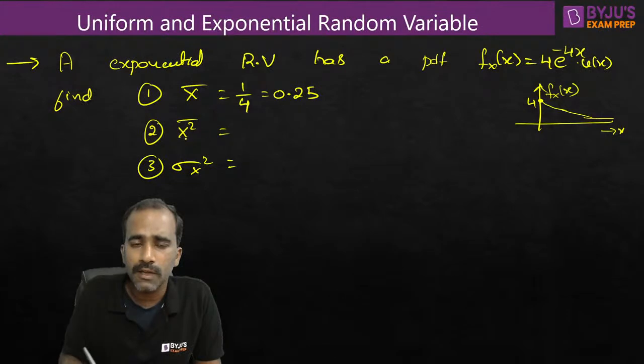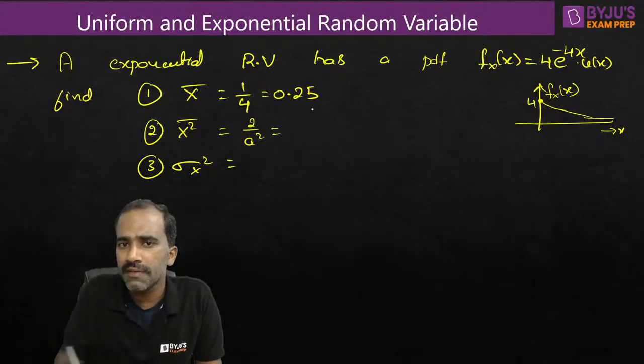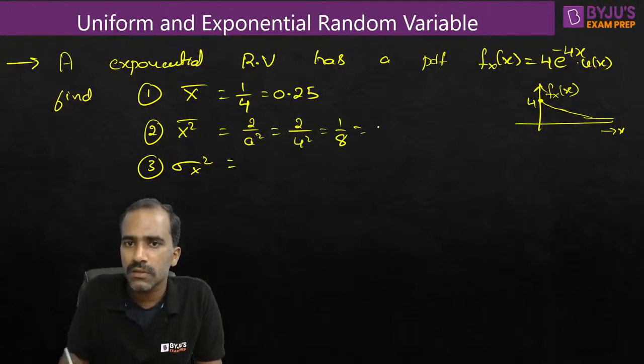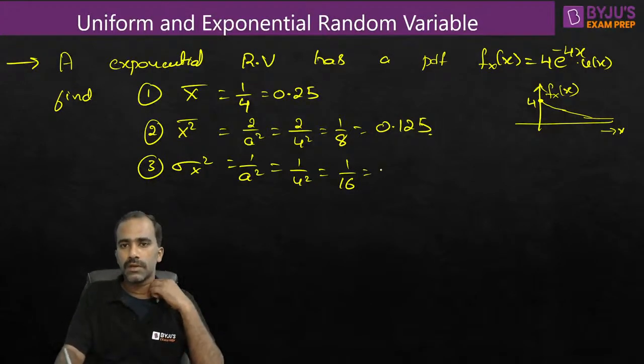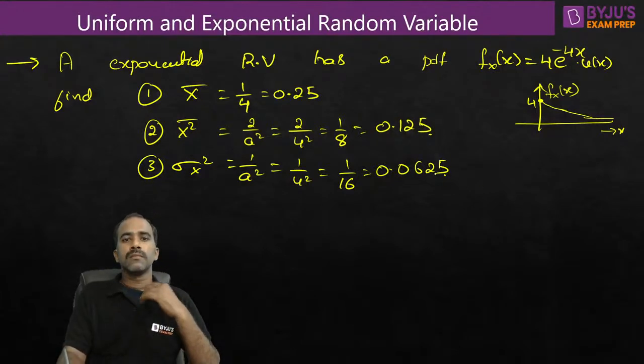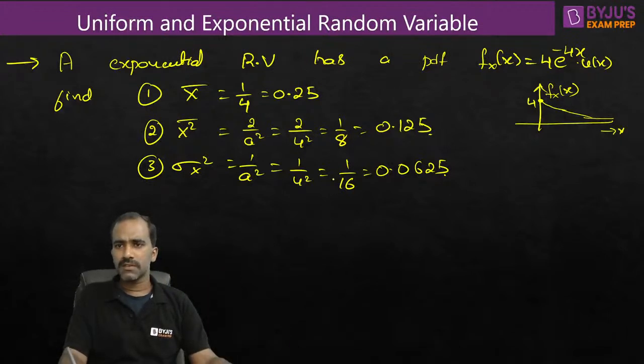Okay, very good. So how about mean square value? Mean square value is given by 2 by a square. In place of a, we are having 4 here. So it is 2 by 16. This is 1 by 8, or we can also write as 0.125. Next, variance is 1 by a square. This is 1 by 4 square or 1 by 16, or you can also write as 0.0625. Is it okay? Simple stuff. Moments you can find easily for exponential PDF.